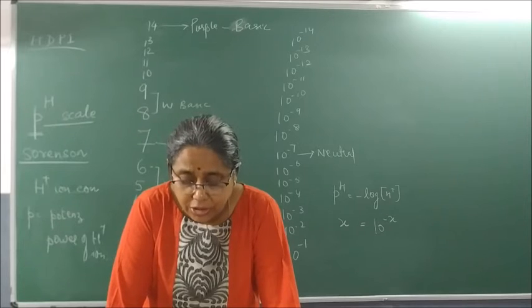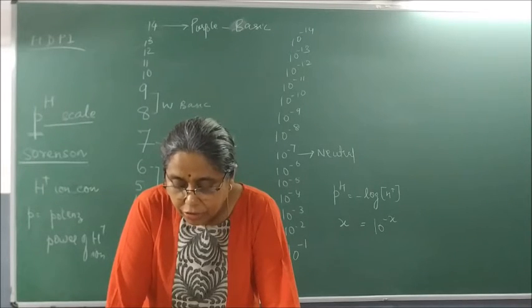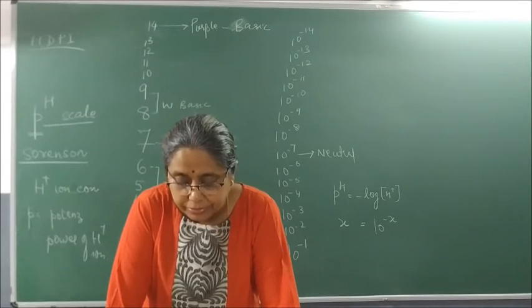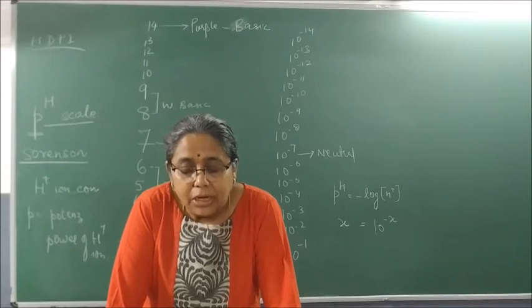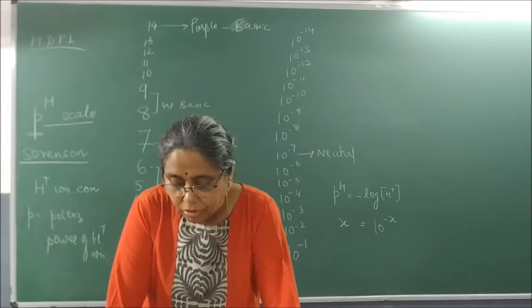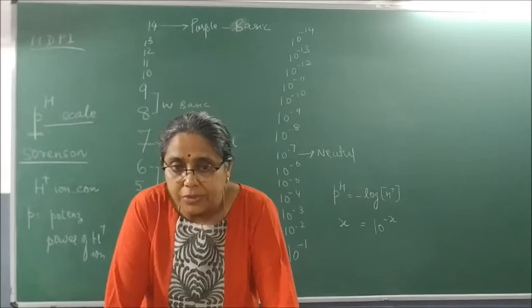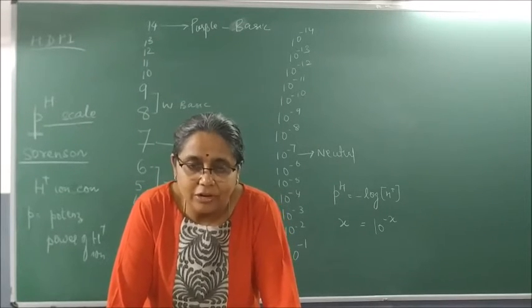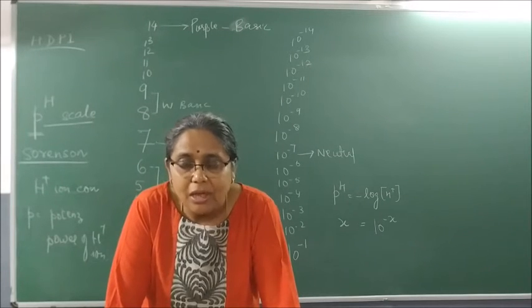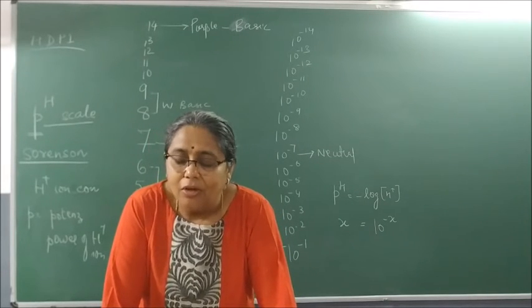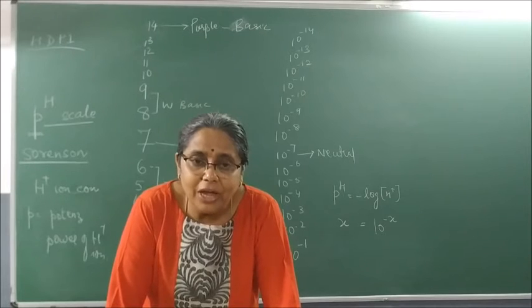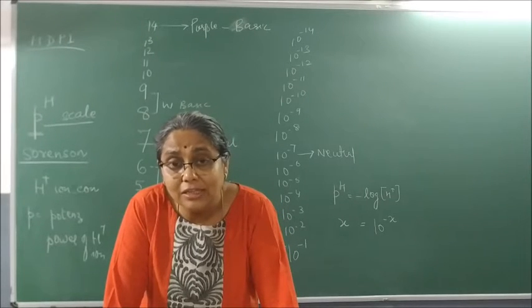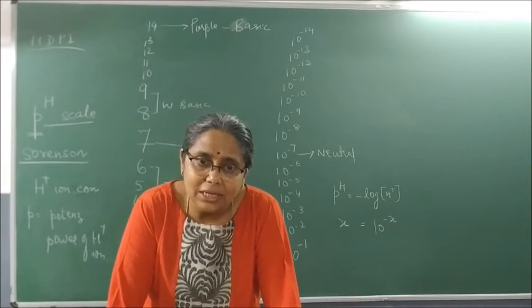Very, very important, please write. Higher the hydronium ion concentration, lower is the pH. As the hydrogen ion concentration decreases, pH increases. What the textbook says: if the hydrogen ion concentration is more, pH is less.